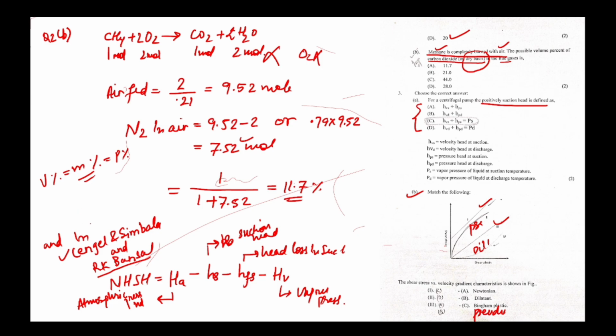For fluid mechanics, Sanjay and Simbala and R.K. Bansal are more than enough. Yeah, fourth is pseudo, right? Okay, fourth question, match the following. Straightforward. C, D, A, B, right?